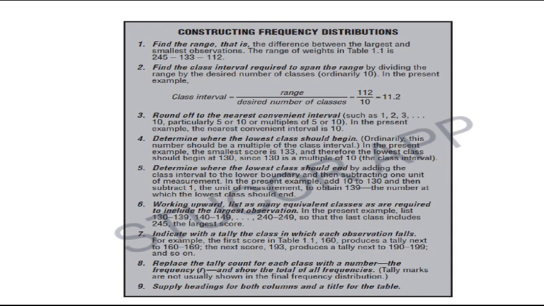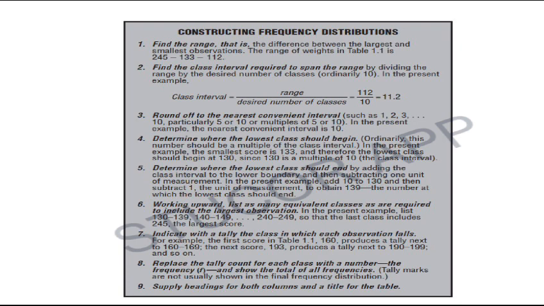Constructing frequency distributions. First, find the range, that is, the difference between the largest and the smallest observation. The range of weights in the table is 245 minus 133, that is 112.